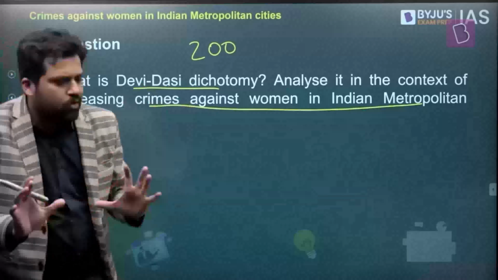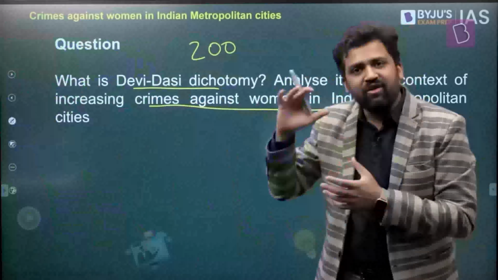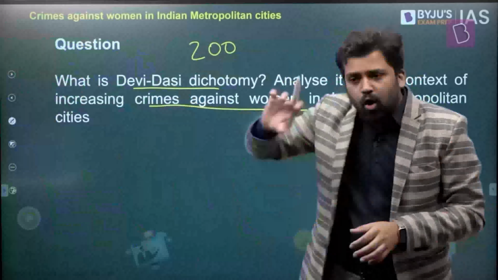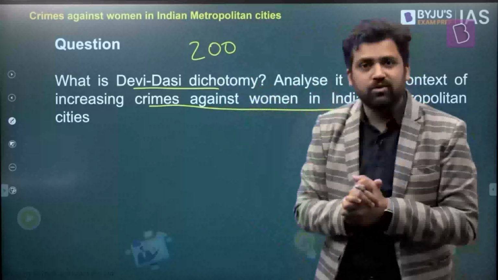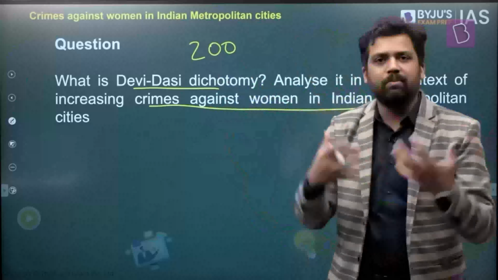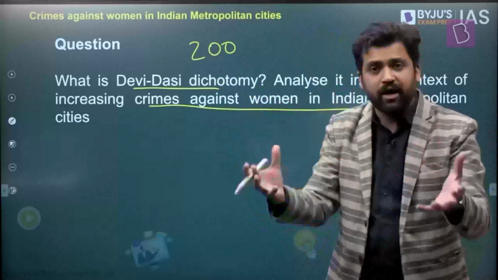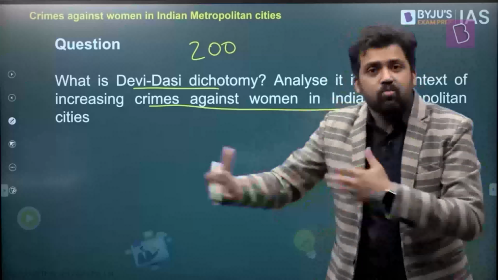Now, the Devi-Dasi dichotomy, I already talked about it. In the case of India, you will have certain kinds of social norms. If women are adhering to these norms, if women are fulfilling these norms, they will be revered. They might even be worshipped. Talk about all these instances, right? How women are worshipped in Indian society. In fact, within the household also, women are expected to carry out different roles. If women are carrying out those roles, they will be considered pious and so on. But if females start demanding their own rights, which they should get, in that case, they will be questioned, right? They will not be given the right kind of treatment. They will not be treated as equal human beings.